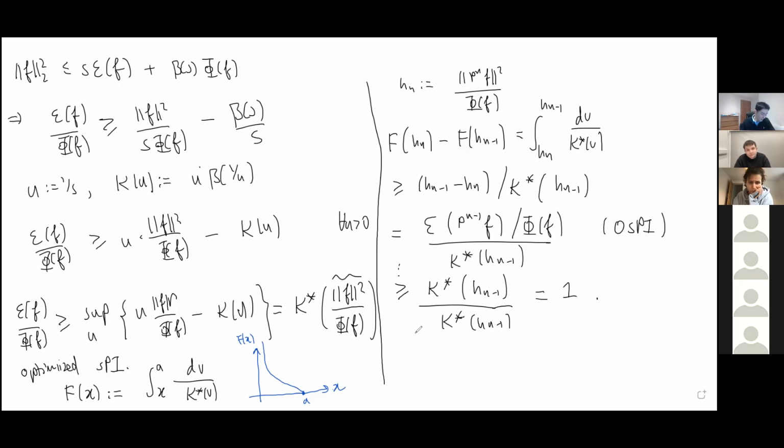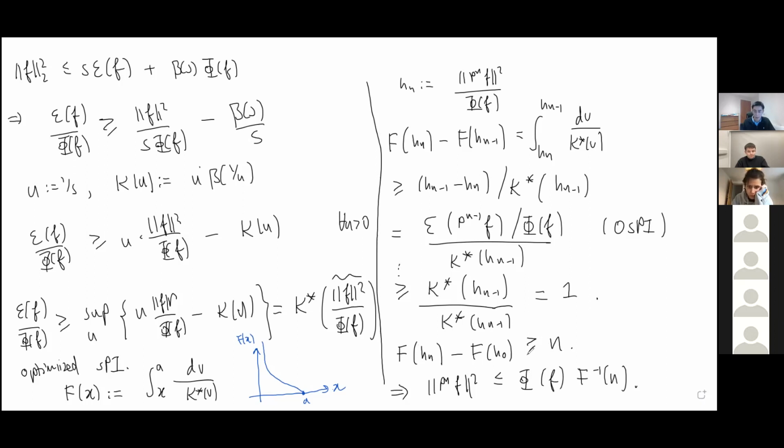So what this basically means is, if you string all these inequalities together, F applied to h_n minus F of the starting point h_0 is at least n. And remember, we're interested in how fast these h_n's go to 0. So if you just invert this relationship, it immediately implies that P_n f squared is upper bounded by phi of f times F inverse of n. This comes immediately from inverting this relationship. And so the intuition is that, because this F function always explodes as you go to 0, if you imagine you evaluated at n plus 1, n plus 2, and so on, you could take the inverse and you'll see it has to go down to 0.